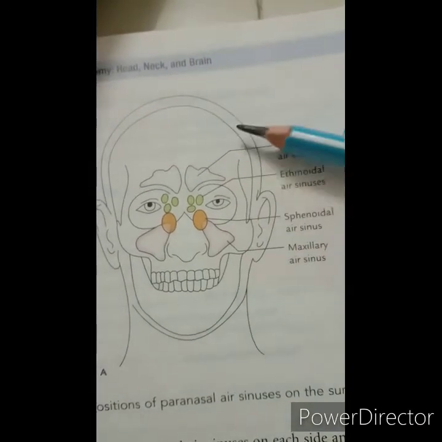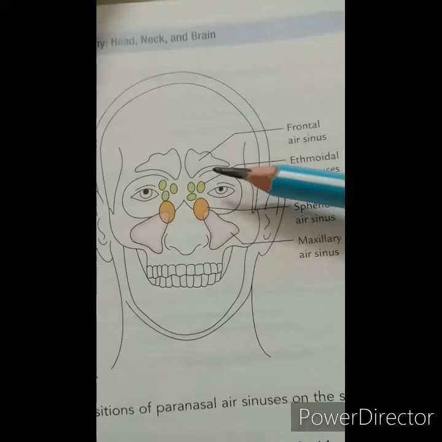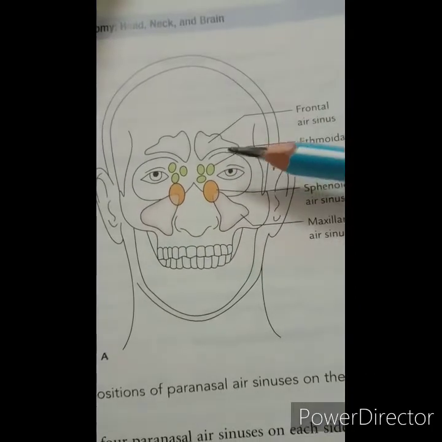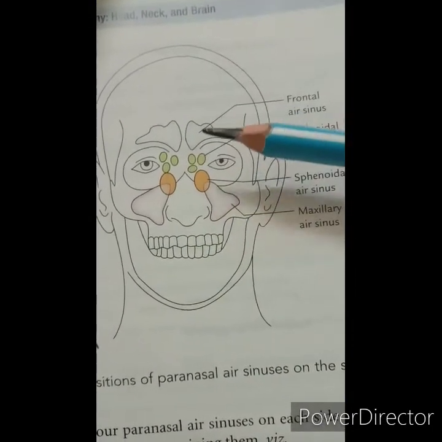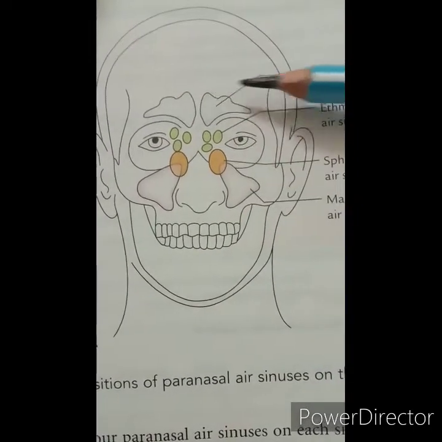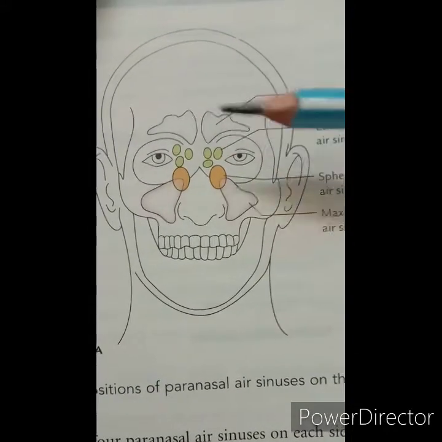Then it opens into the middle meatus of the nose at the anterior end of the hiatus semilunaris, either through the infundibulum or through the frontonasal duct. The right and left sinuses are generally unequal in size.